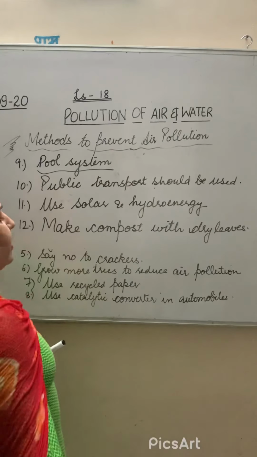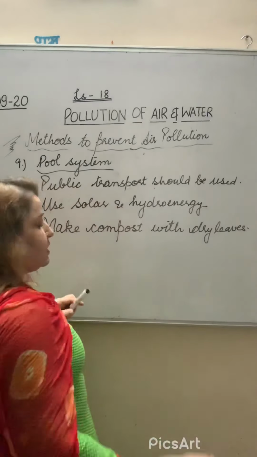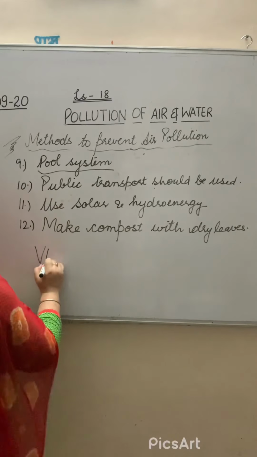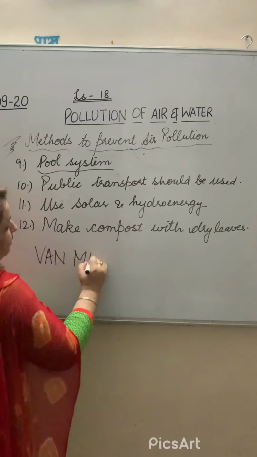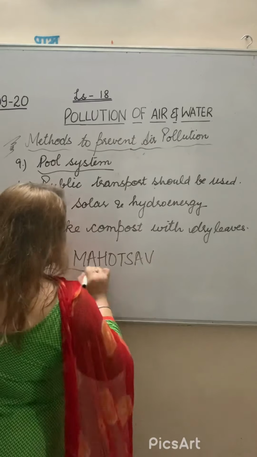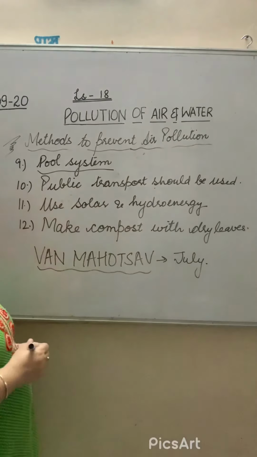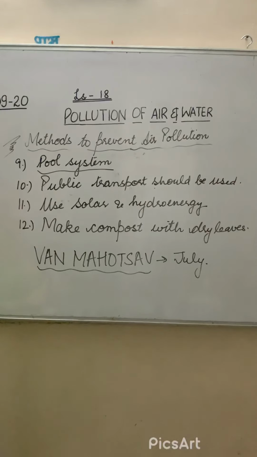Here is one more: Van Mahotsav. Van Mahotsav is celebrated in the month of July, in which lakhs of trees are planted, to celebrate the festival as well as to help reduce air pollution.